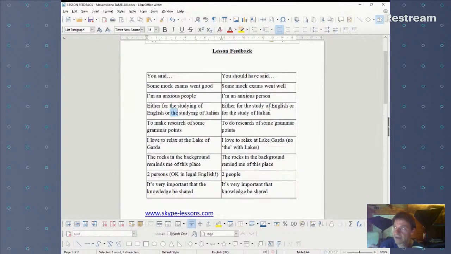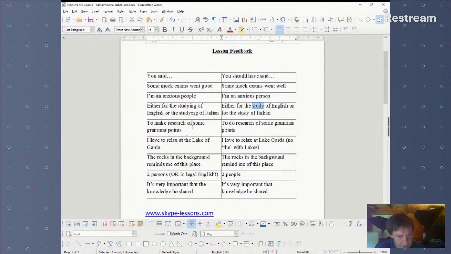And that one you can modify with determiners and adjectives. It's the same with separation, separating. Separation you can modify with an adjective, but separating, you can't say the separating. And here you can't say the studying. So this is why this article shouldn't be there. Well, you can keep it there, but you need to knock the ing off studying and say the study of English or the study of Italian.